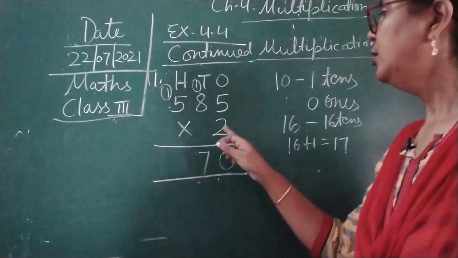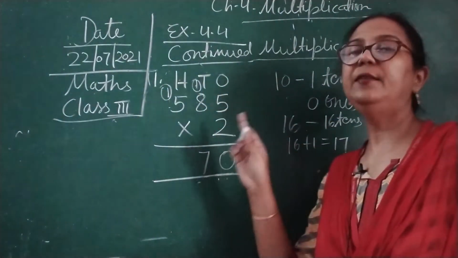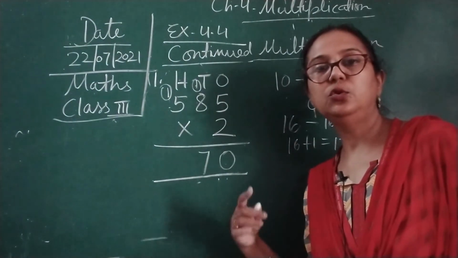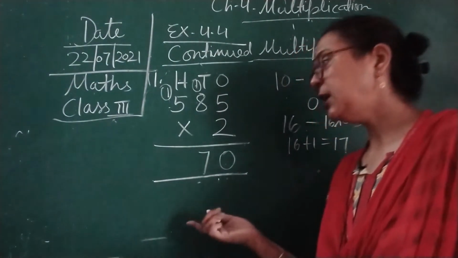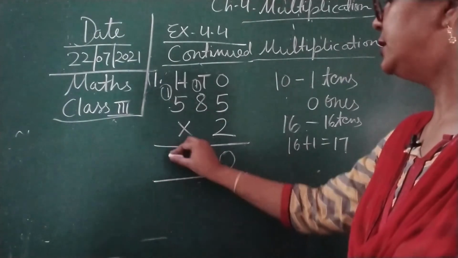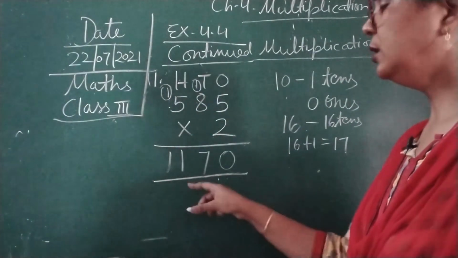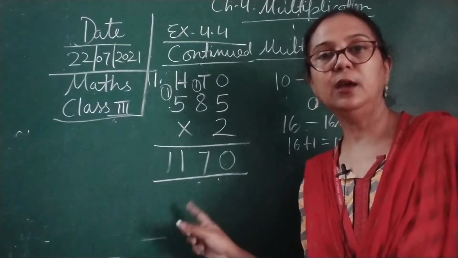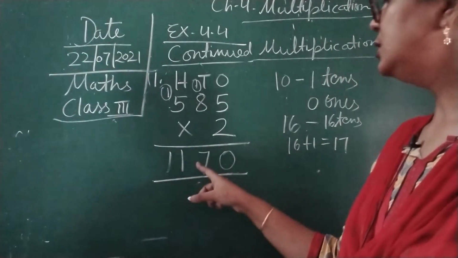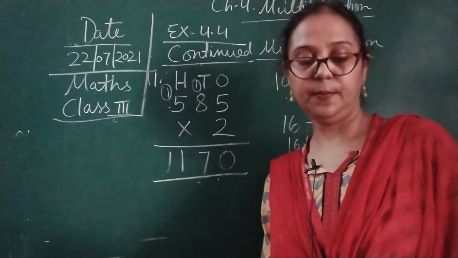So here you will say the table of 2, 5 times. So 2 fives are 10, and plus 1 is 11. So here what are we getting? Here we are getting 1170.